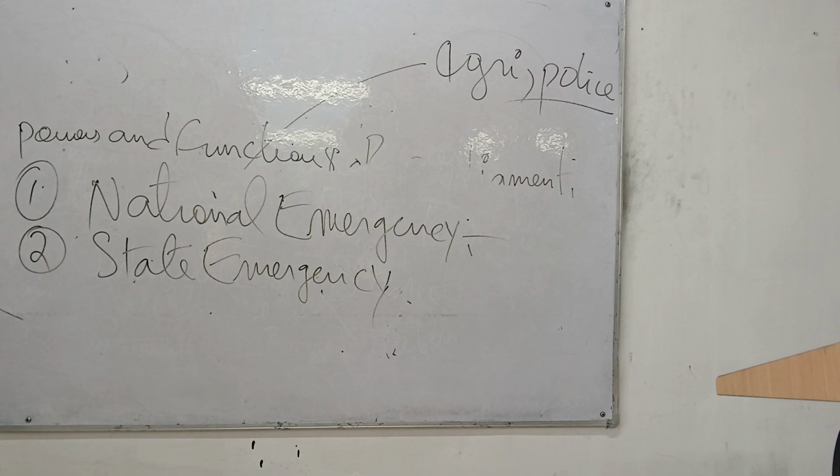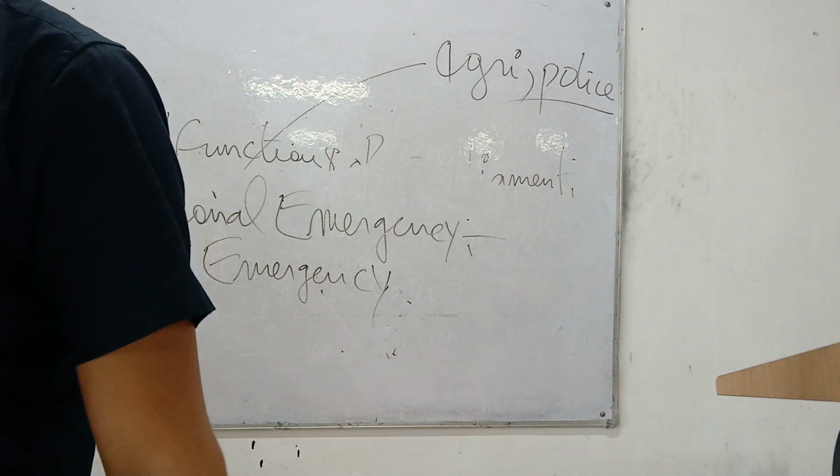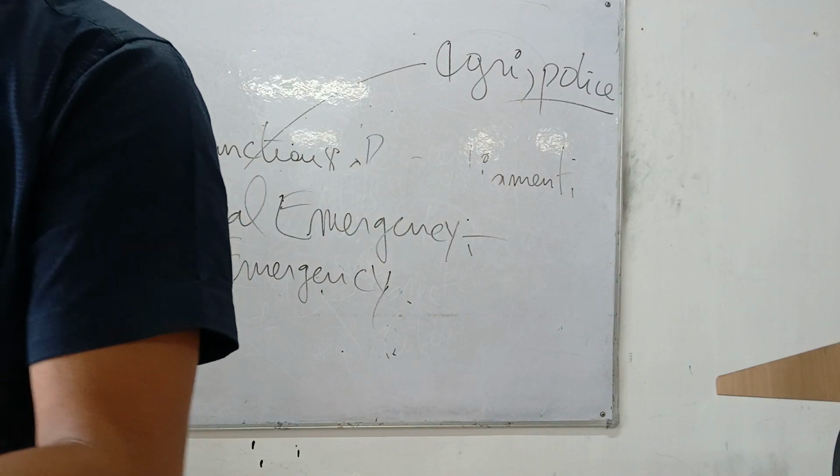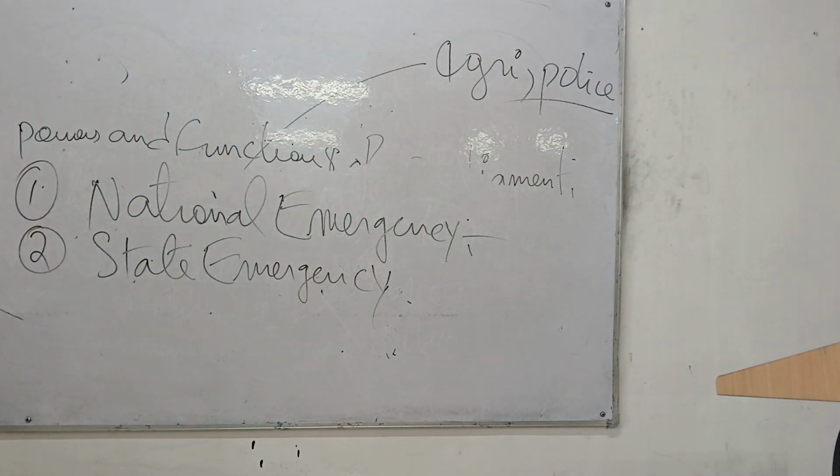Because in Manipur there is a huge law and order problem. In Manipur, the state government is unable to control the people. There is a fight going on in Manipur. So many people have died. So, no more Chief Minister. He cannot look after the people. He cannot maintain law and order. So, the Chief Minister has been suspended. All the ministers have been suspended. The state assembly is dissolved.